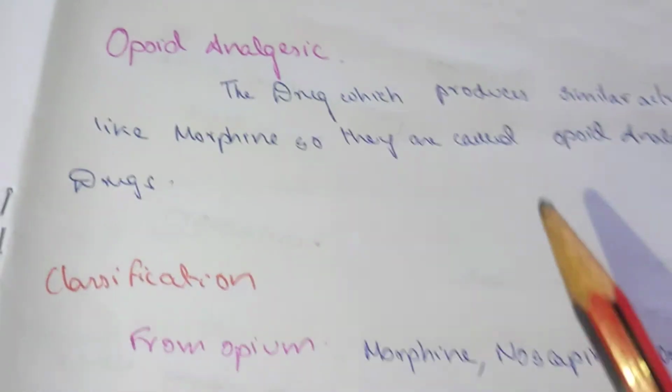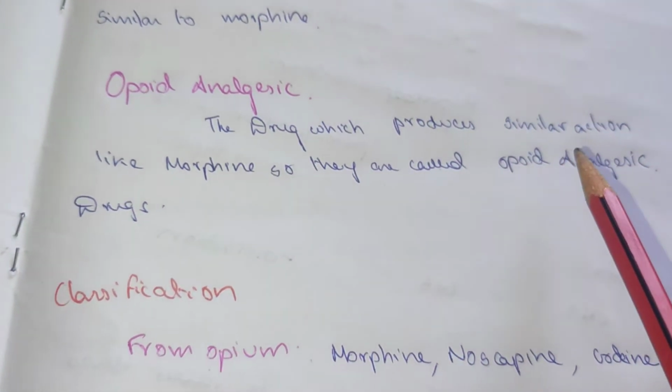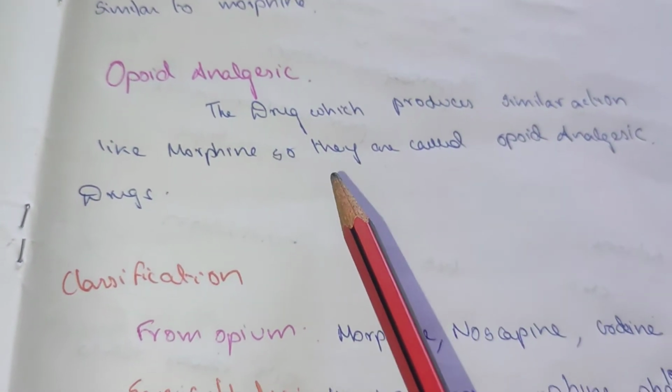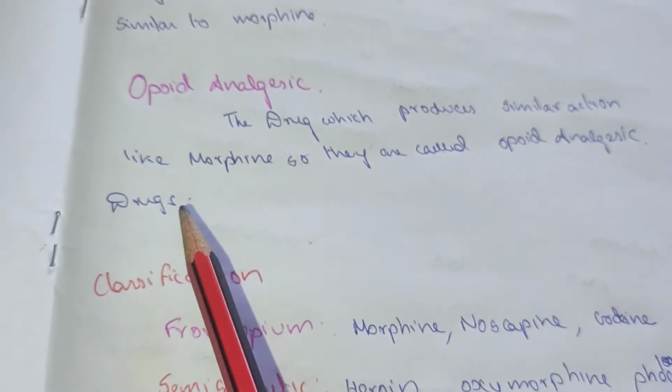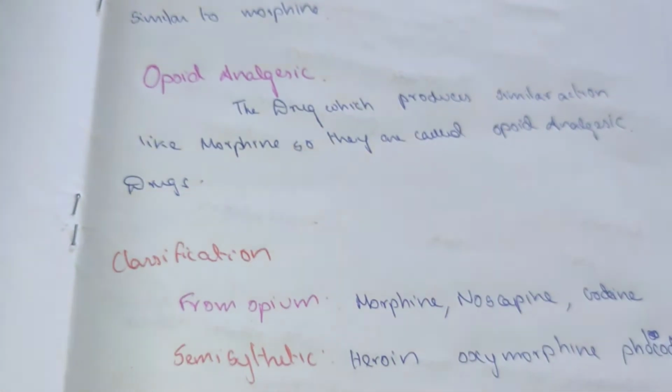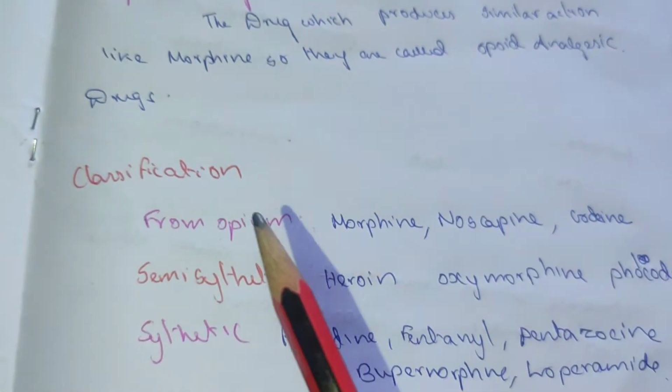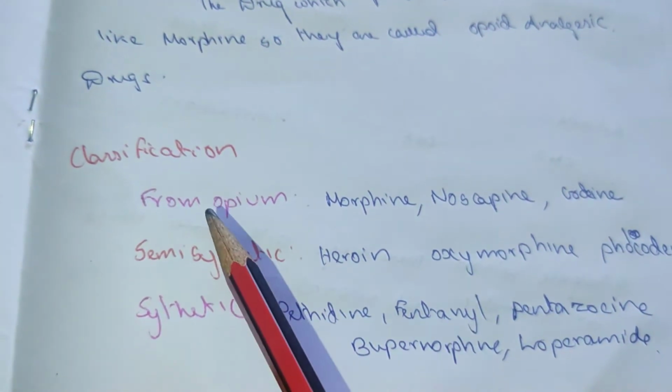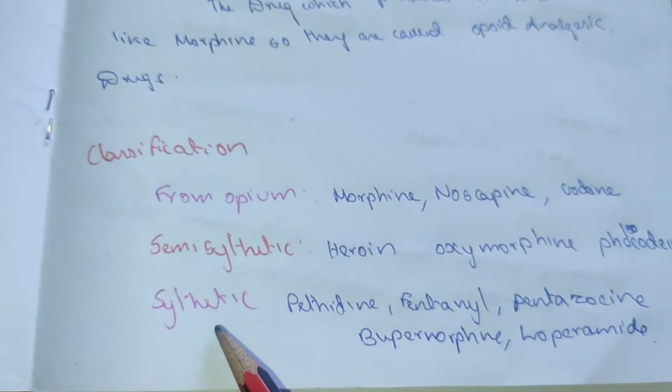Opioid analgesic: the drugs which produce a similar action to morphine are called opioid analgesic drugs. Classification: opioids are classified as from opium, semi-synthetic, and synthetic.